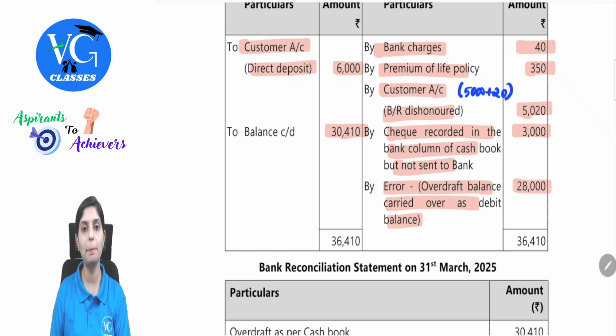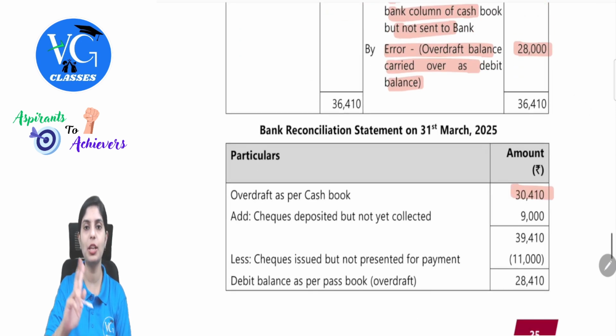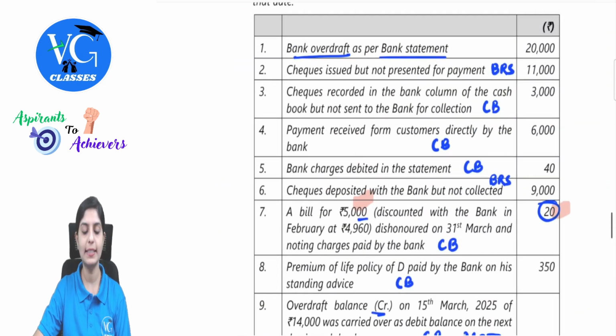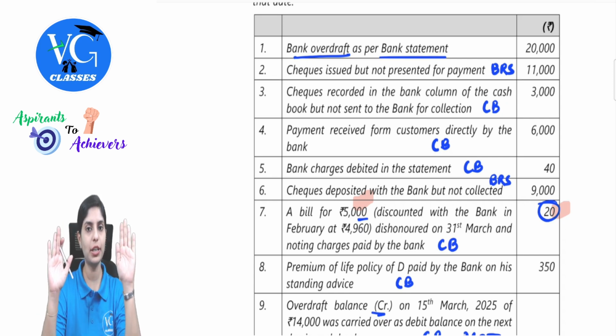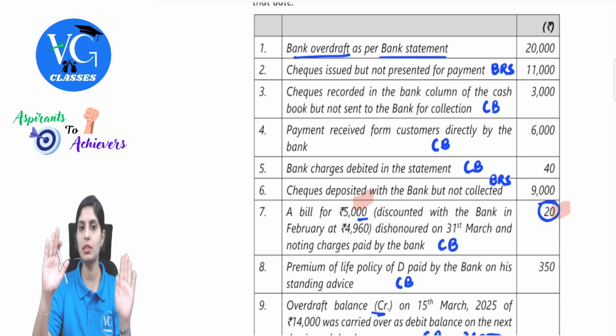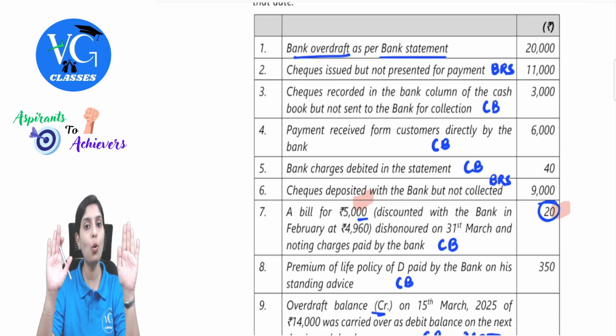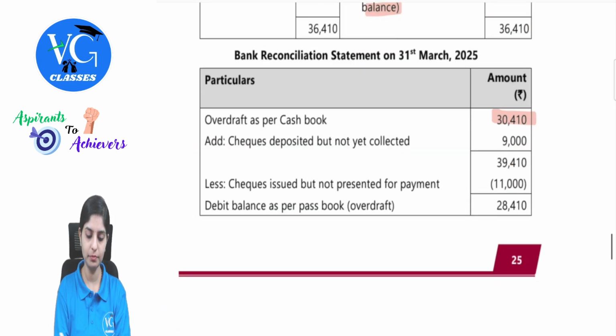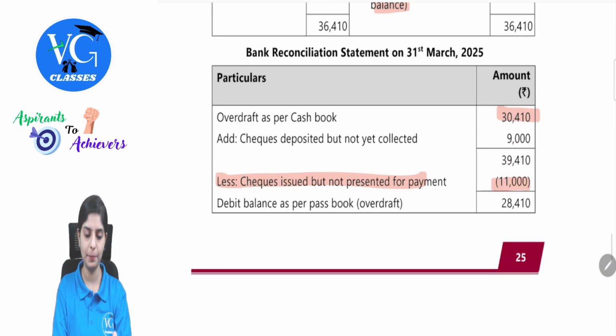This we will take in the BRS. Overdraft as per cash book. There were two more entries which we decided to appear in the bank reconciliation statement. One, checks issued but not presented for payment. Checks issued means, if this is my cash book and this is my passbook, as soon as the check is issued, I would have reduced the balance in the cash book. So which book are we supposed to alter? Only the cash book, because if they are asking for adjusted cash book, that means we take the cash book as base book. So in order to match, since there is an overdraft balance here, I will subtract. See here, minus 11,000. Checks issued but not presented.